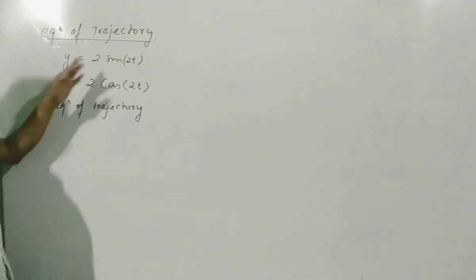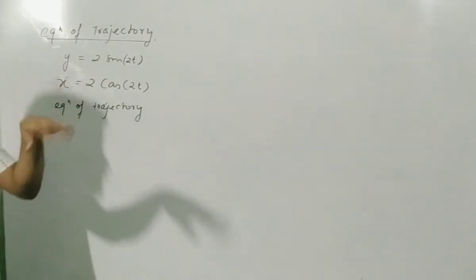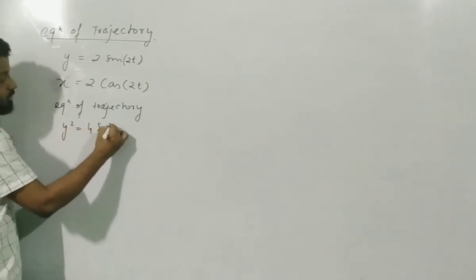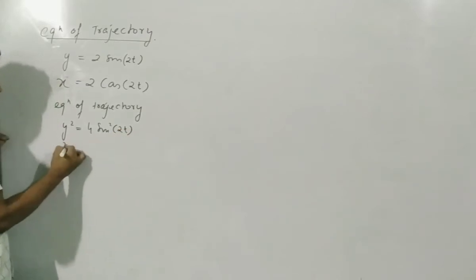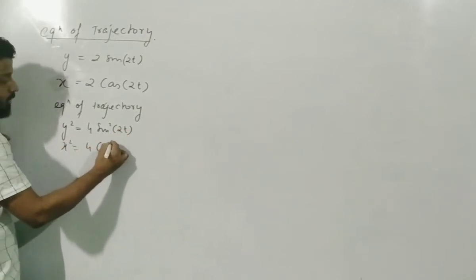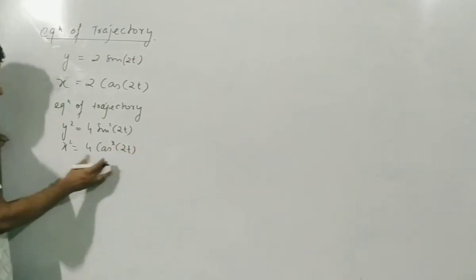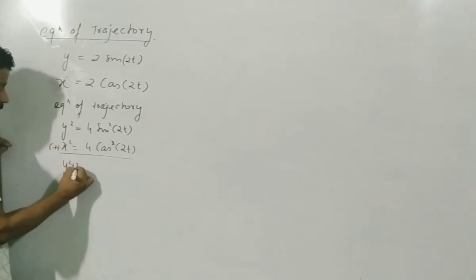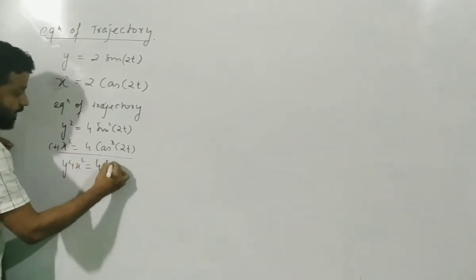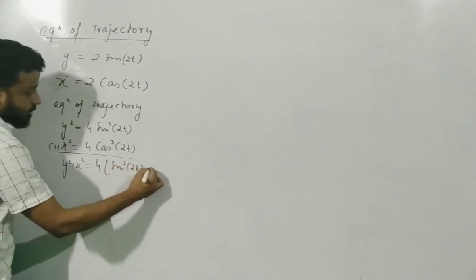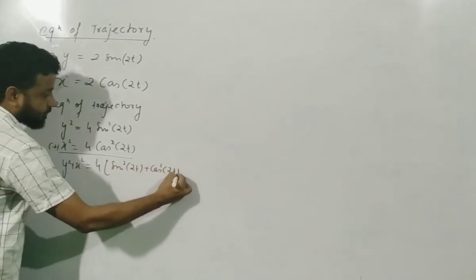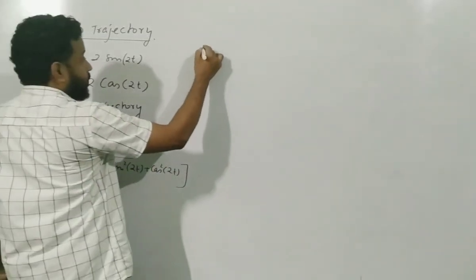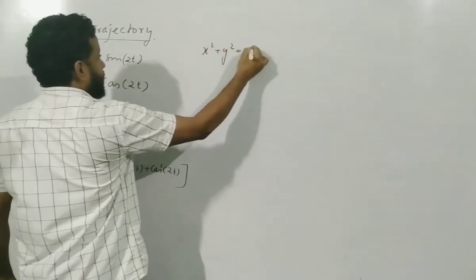Okay, so how to eliminate sine and cos? Remember class 10 trick? Square them and add them up. So if you square the y equation, it will become y square equals 4 sin square 2t, the angle part, and x square will be equal to 4 cos square 2t. This is the angle part. Now add them. So y square plus x square, you can take 4 common, and in the bracket you can write sin square 2t plus cos square 2t. Now what is this? Sin square theta plus cos square theta is 1. So you will get x square plus y square is equal to 4.